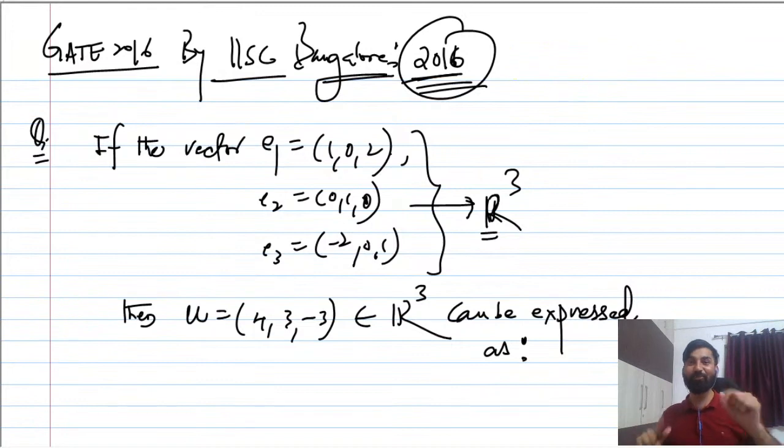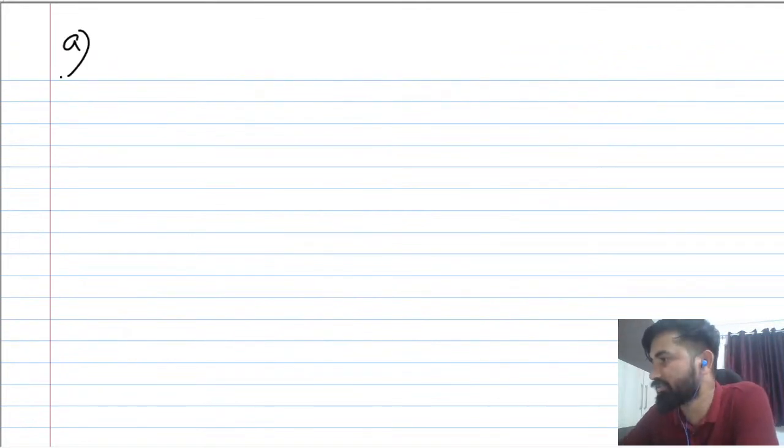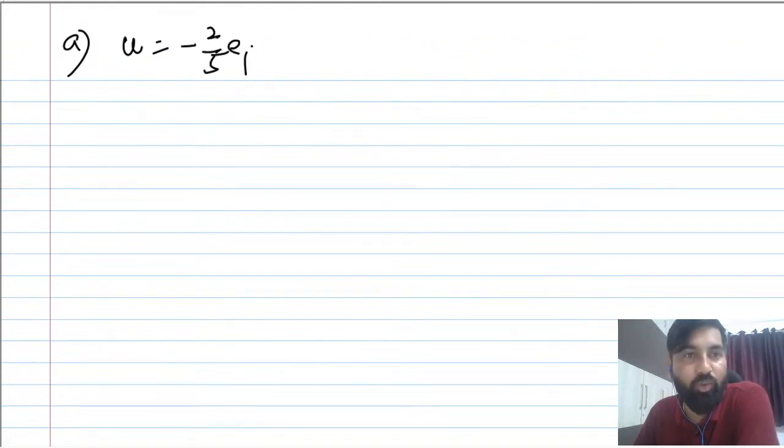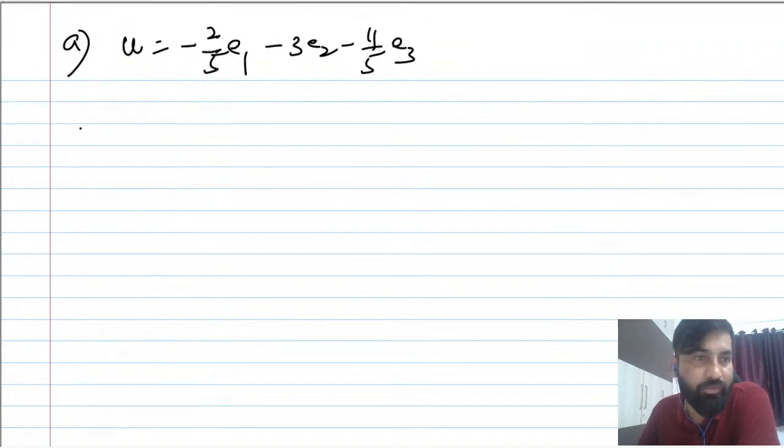Beautiful question, guys. Three vectors are there and one vector can be expressed as... now you see the options. The first option: U equals 2 by 5 E1, meaning lambda 1 times E1, minus 3 E2 minus 11 by 5 E3.